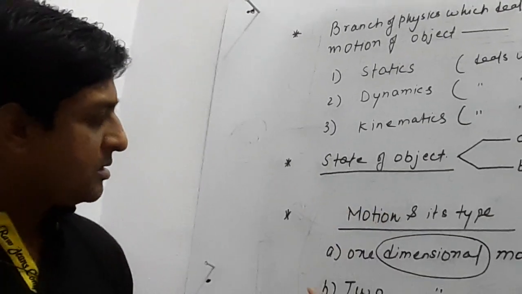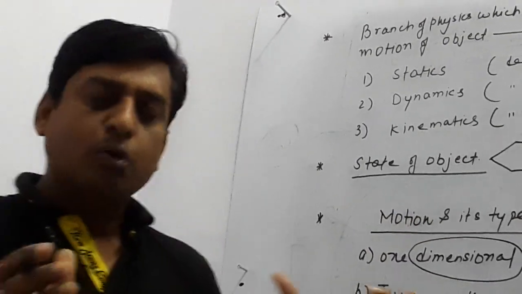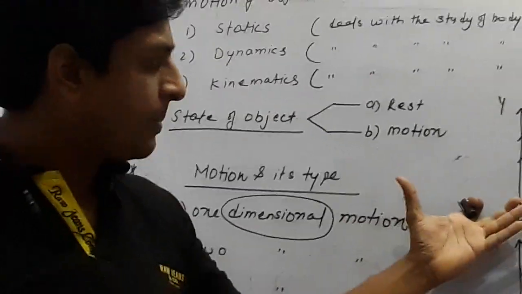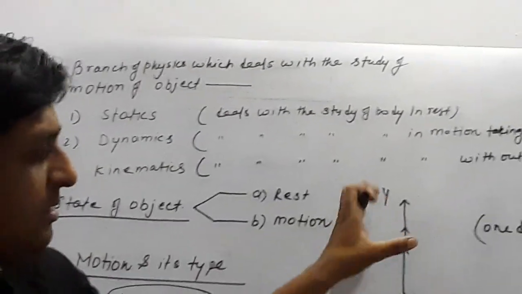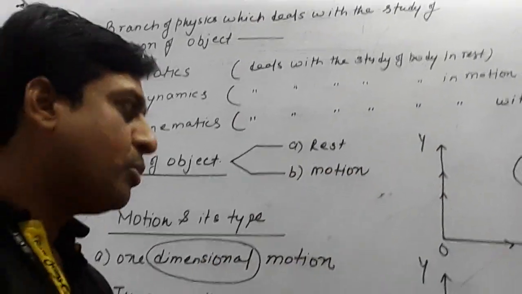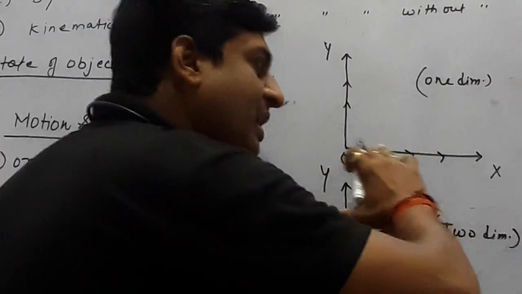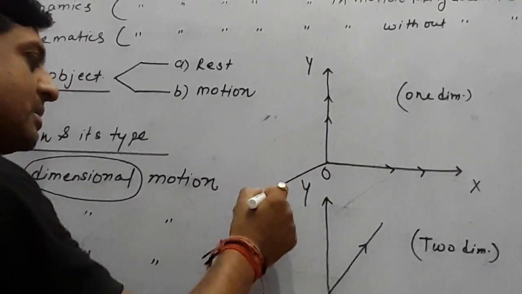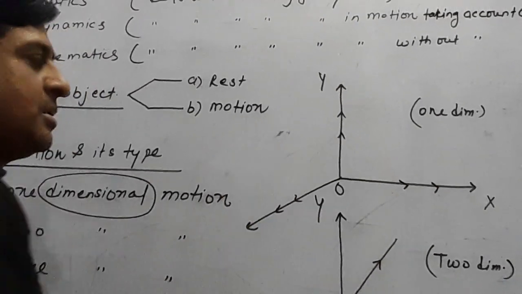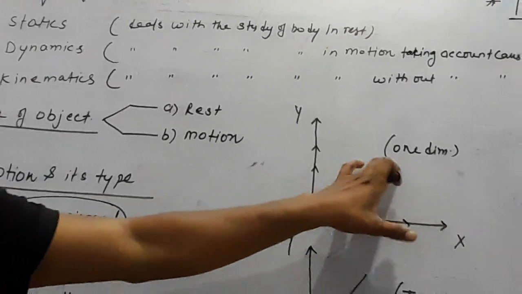You can define all the types of motion in a coordinate system. Like this is the x-axis, that is the horizontal line. This is the y-axis, that is the vertical line. If any body is moving along any one axis, either x-axis or y-axis or z-axis, along any one axis, then the motion is called one dimensional.